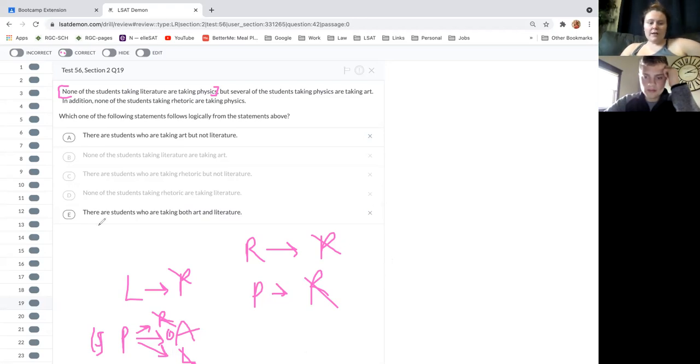Where the other one is, we know for sure this student is real. And so this student is also taking art because there has to be one. And we know that anybody that takes physics, this is the same student, which is why A has to be true.